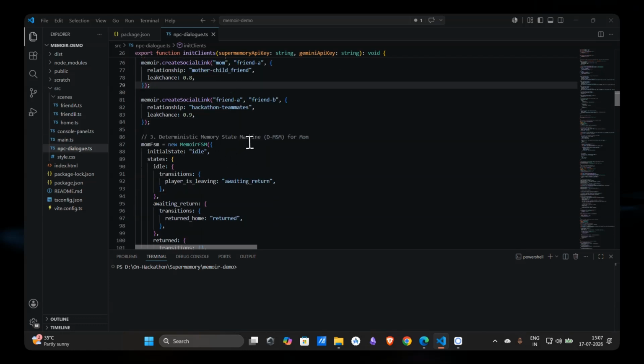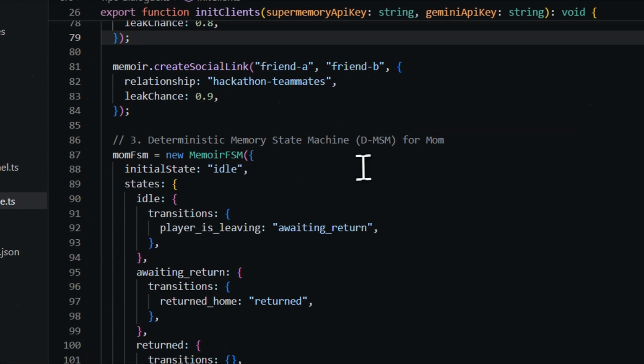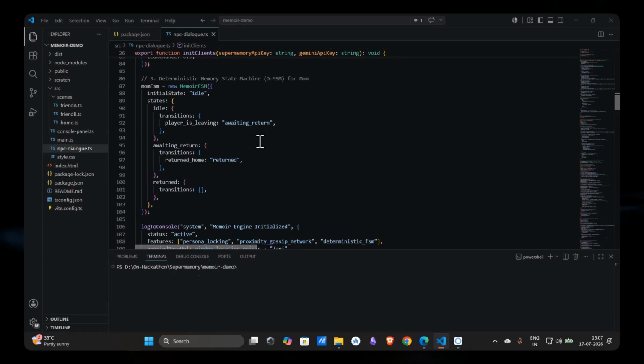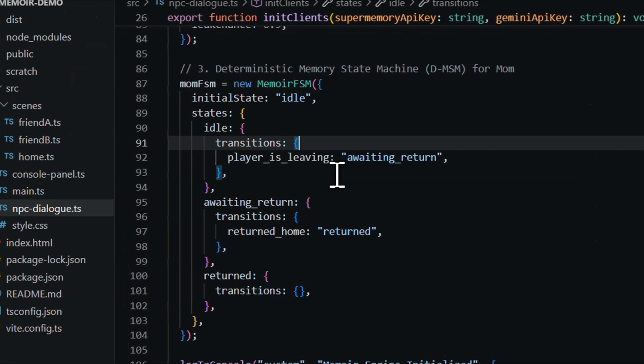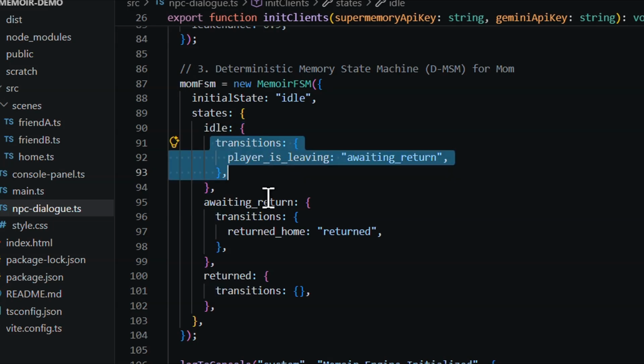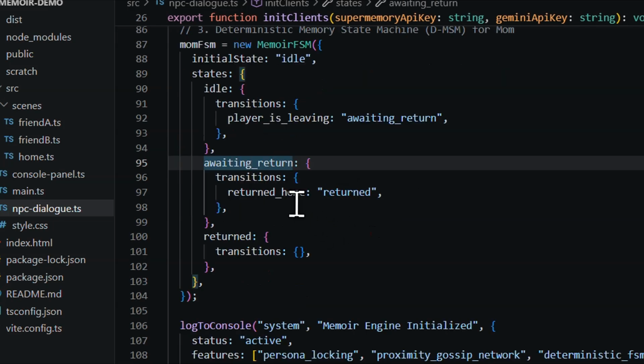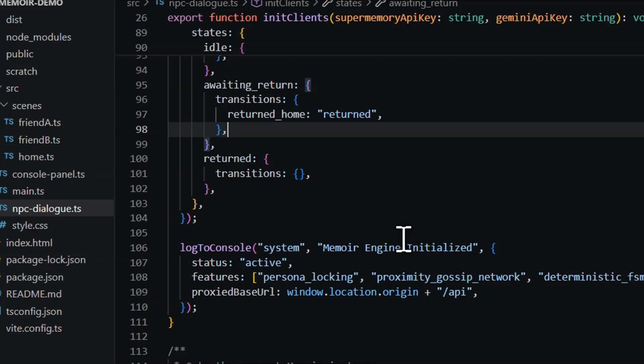Then the third feature is a deterministic memory shape machine, where you can provide the character's role in the gameplay. Here is the mom NPC, whose role is waiting for the child. I gave it some functions, like a transaction waiting for the return, and returning home. So here are the main three features.